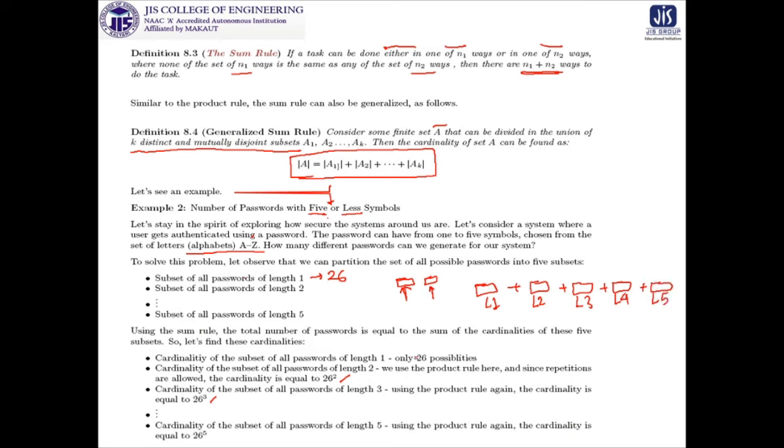And we know all the possibilities, so the answer will be 26 plus 26 square plus 26 cube plus 26 to the power 4 plus 26 to the power 5. This summation will give you the total number of possibilities of the passwords to be constructed by following this rule, and we get this with the application of the sum rule.